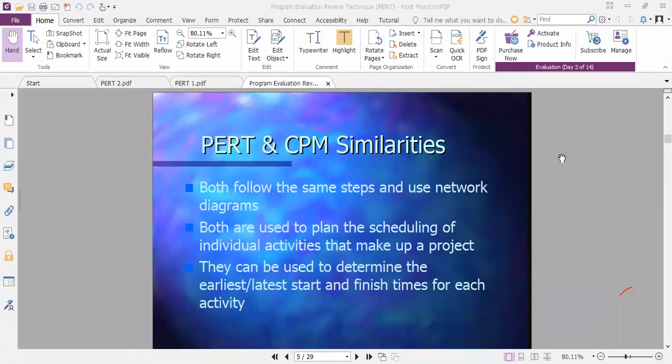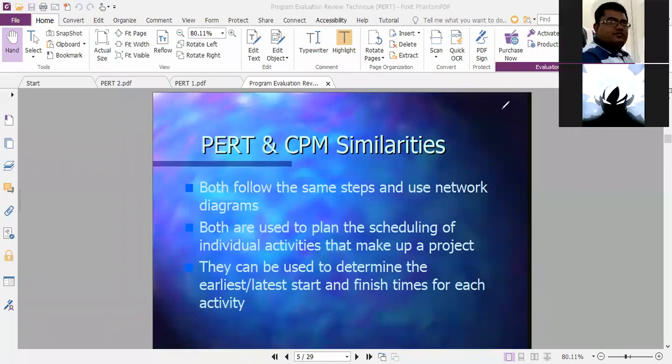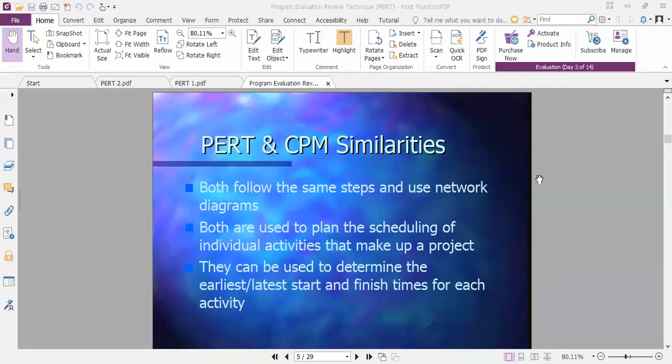Both are used to plan the scheduling of the individual activities that make up the project. That is also a similar part: both are used to schedule individual activities, meaning from one to two or two to three, how many days are required. So that scheduling is common in both methods.